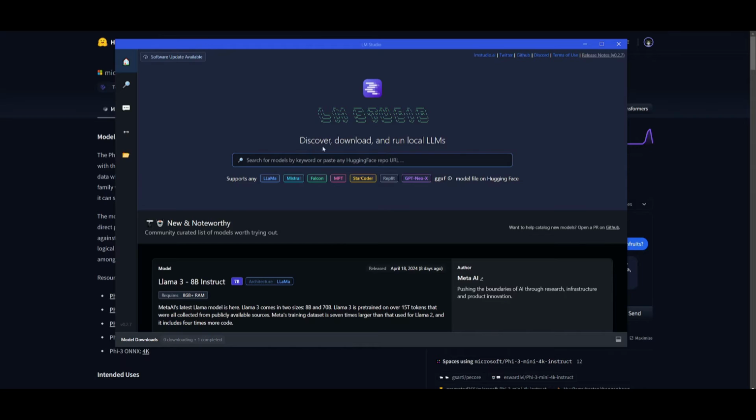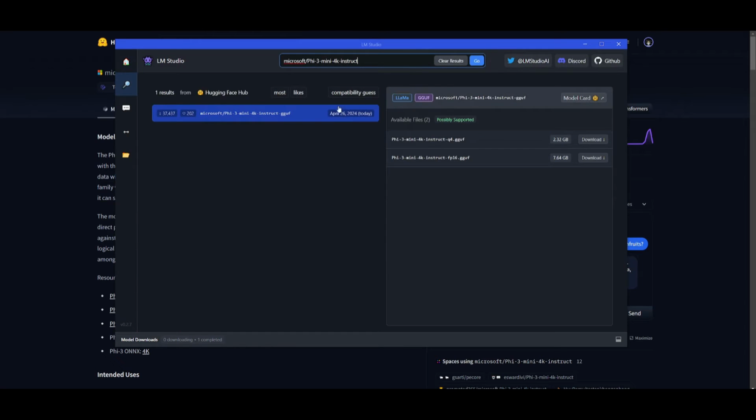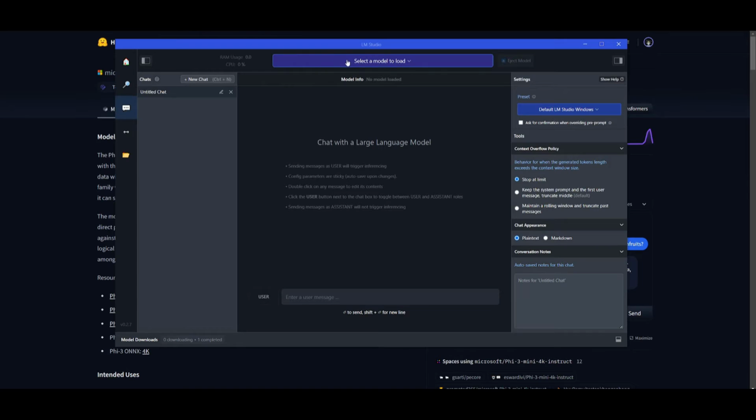Now, once you have LM Studio opened up, make sure you just paste in the model card into the search tab over here. Just simply click enter and you're going to be able to find the model that you want to install. Install it based off of the model that you want to work with, and then you can just install it by clicking on this button over here. And once you're done, you can select the conversation tab, load up the model that you just installed, and then start chatting with it within LM Studio's interface.